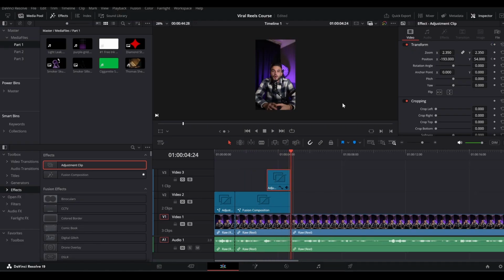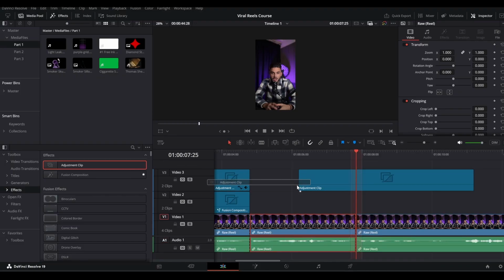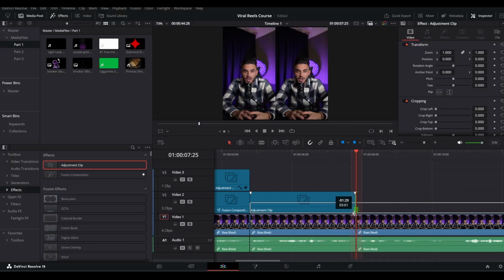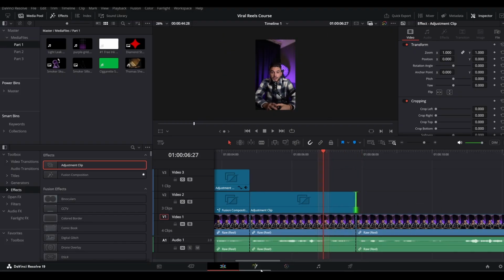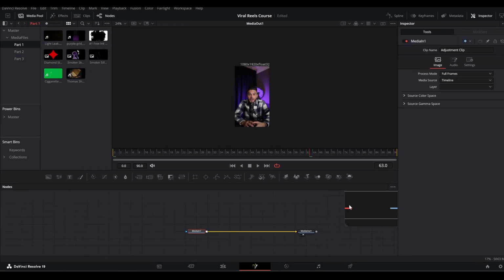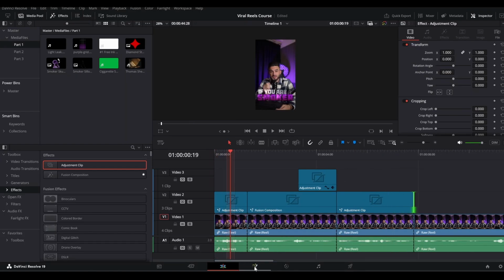All right, now let's cut our next scene. Remember, you're not just hurting yourself. So we have to put a cut here by pressing Ctrl B. And now I will bring another adjustment clip on top of this like so and trim it here. All right, now we can go to the Fusion tab and we need to set our text animations here. But instead of making them from scratch again, I will just bring them from the first adjustment clip here.